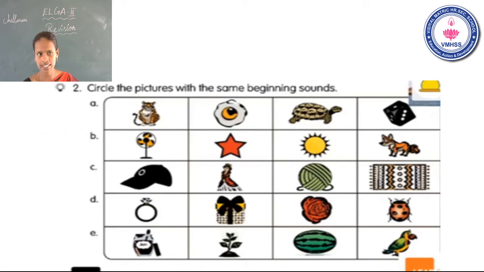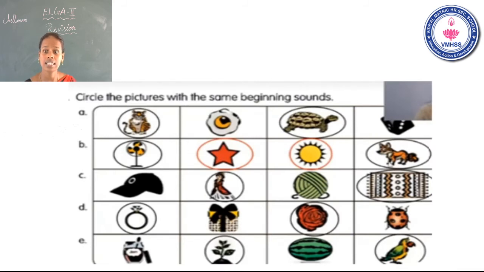Okay. Now go to the next slide. Next we will check the correct answers. Yes, the first one, tiger and turtle, have the same beginning sound. In B1, fan and fox have the same beginning sound, and star and sun have the same beginning sound. Next one, queen and quilt have the same beginning sound. Next one, D. Ring and rose have the same beginning sound. Last one, plant and parrot have the same beginning sound. Is that clear? Now go to the next one.